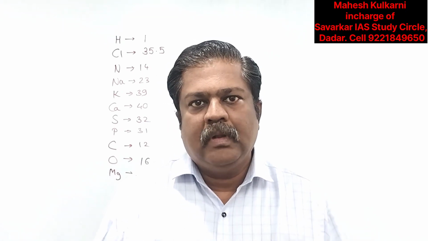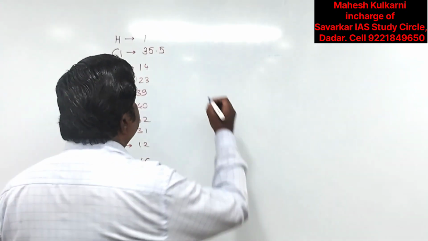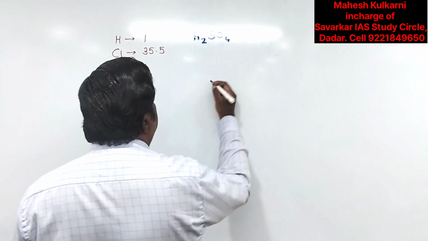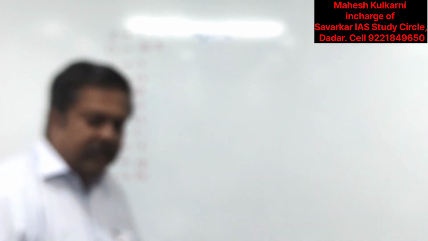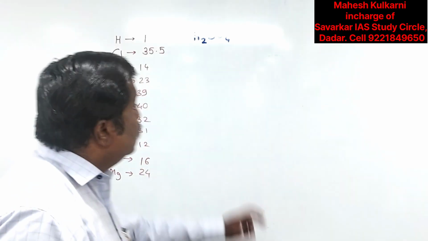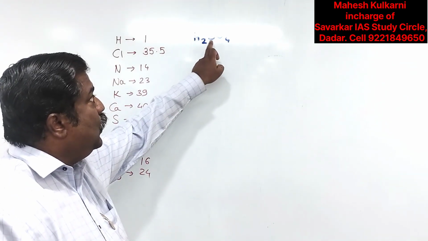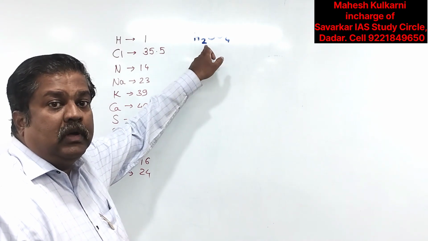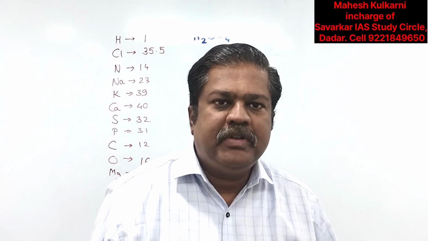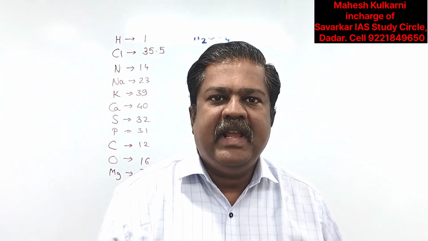Sulfuric acid is H2SO4. So I am writing the formula here, H2SO4. Let us go by two methods. First is oral and second is written. Hydrogen we are aware is 1, so 2. Sulfur is 1, 32. 2 plus 32 is 34. And O4, so 16 fours are 64. So 64 plus 34 is 98.